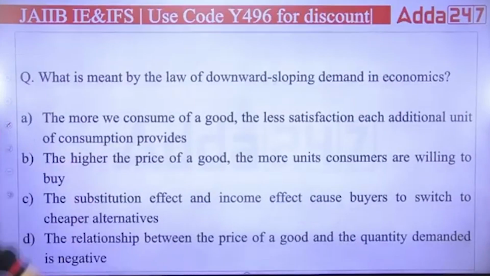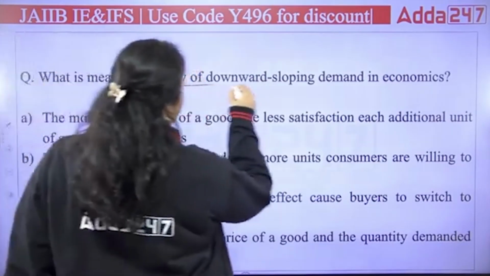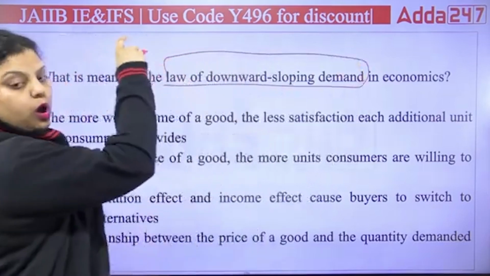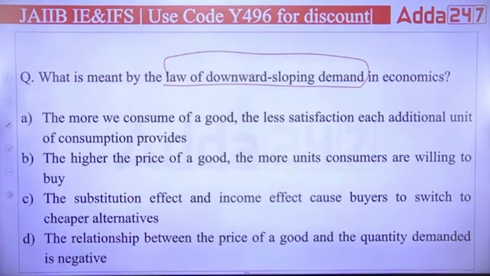Okay, next. What is meant by the law of downward sloping demand in economics? First is saying the more we consume of a good, the less satisfaction each additional unit of consumption provides. Second, the higher the price of a good, the more units consumers are willing to buy. Third, the substitution effect and income effect cause buyers to switch to cheaper alternatives. Fourth, the relationship between the price of a good and the quantity demanded is negative. So what do you think? Which of the following is correct? A, B, C or D?